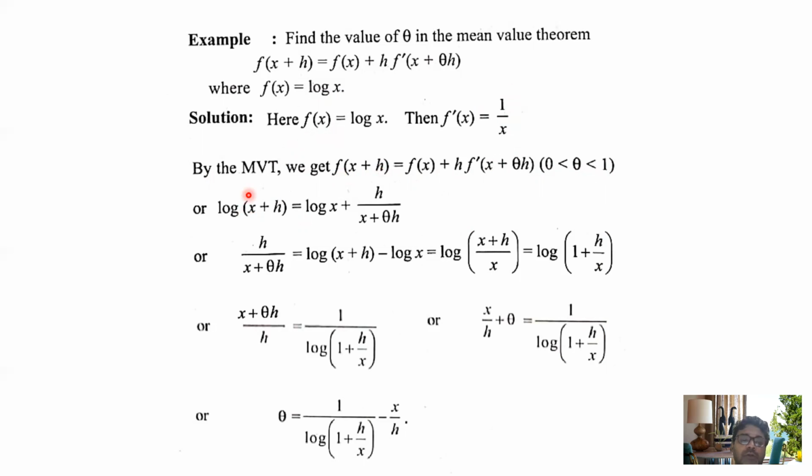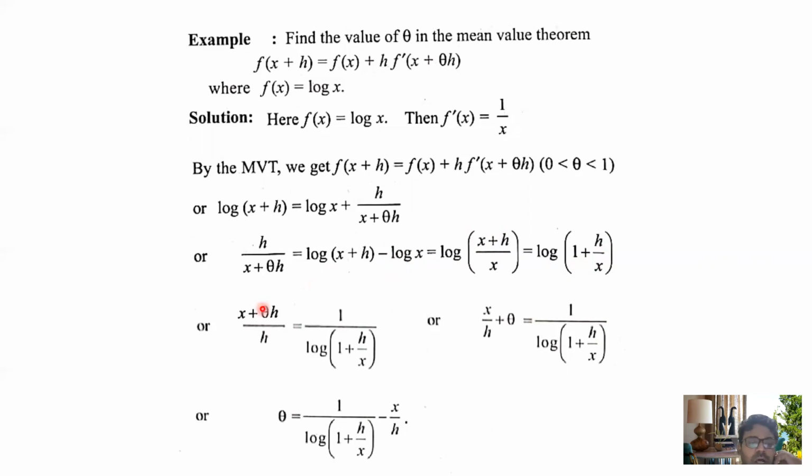Now if we substitute the value, log of x plus h is equal to log of (x plus theta h) by x. After simplification, what do we have? log of x plus h minus log of x. Log a minus log b is equal to log of a by b, so log of (x plus h) by x. So from here you may write log of 1 plus h by x.